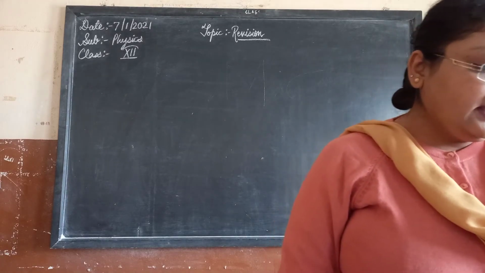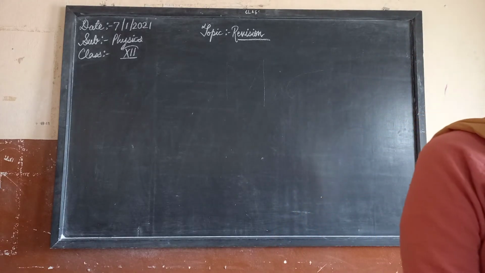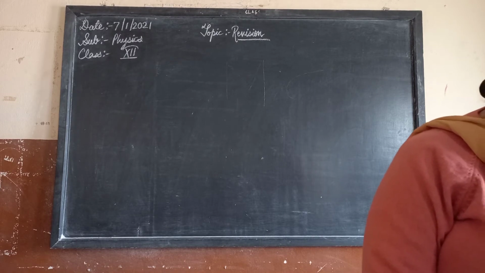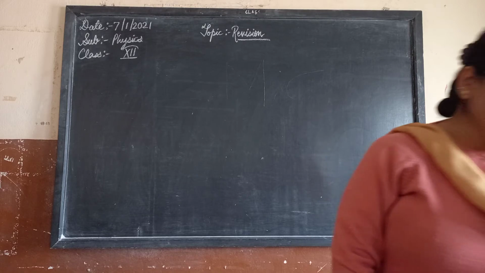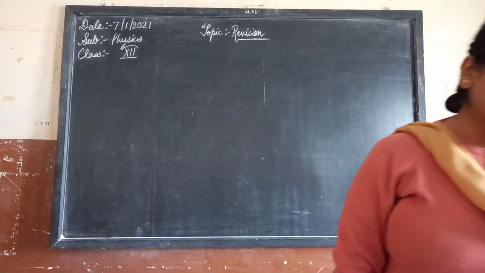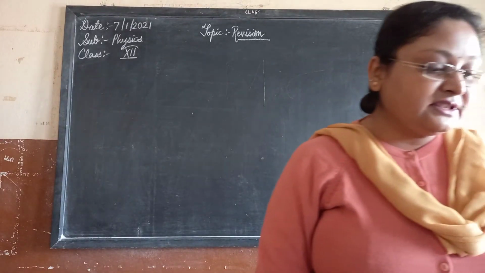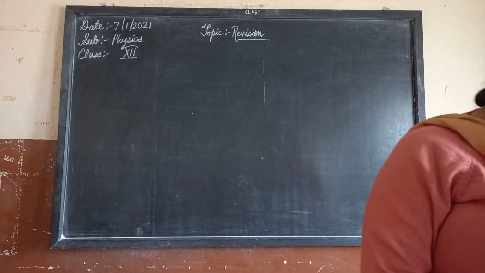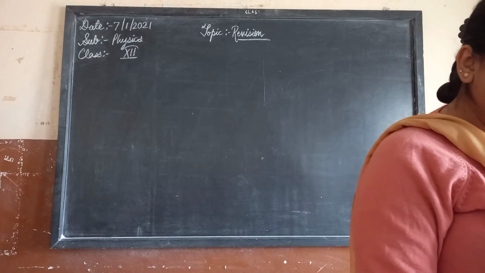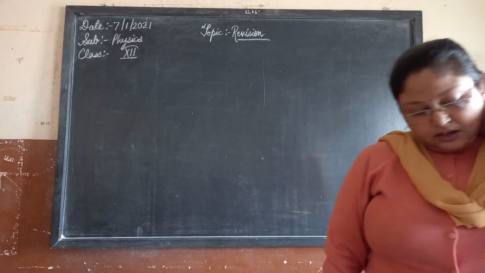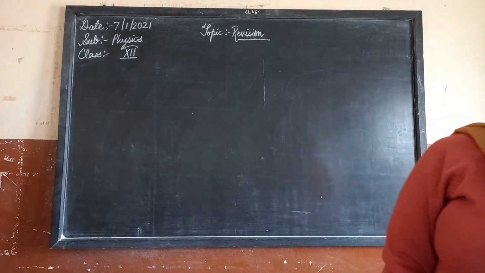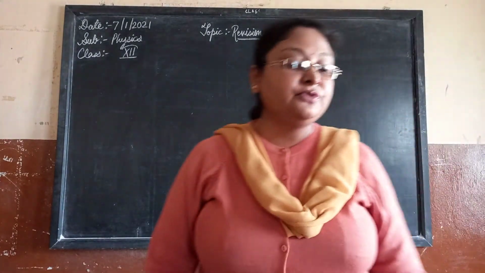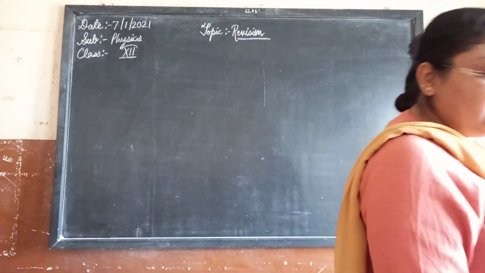Okay, now we will move on to the next topic, that is semiconductors, which is the last topic of your syllabus. In this topic we will cover the energy bands of solids: conductors, insulators and semiconductors, which is very important. From the exam point of view, it may come that you have to draw the energy band diagrams of these three.